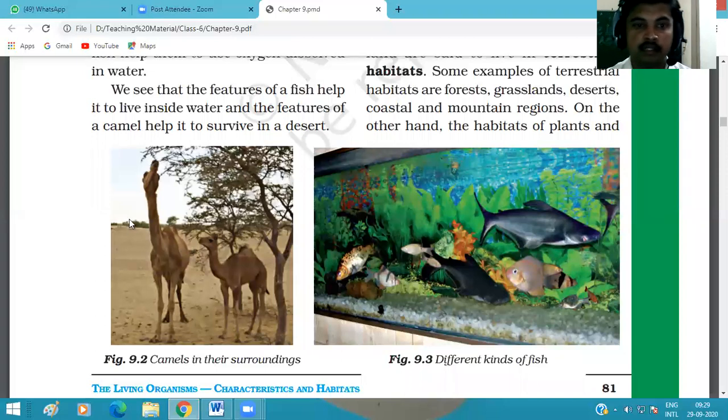Okay, and their lips are also adapted to eat food from the plants. They have spines, so the spines do not affect the camels.